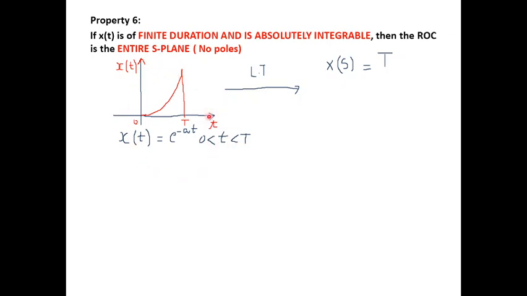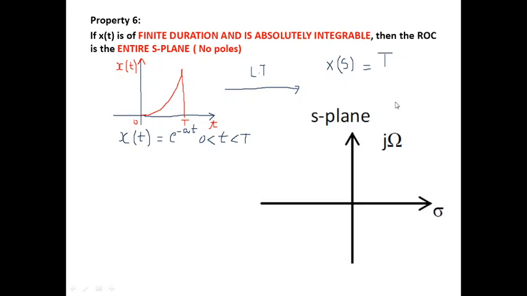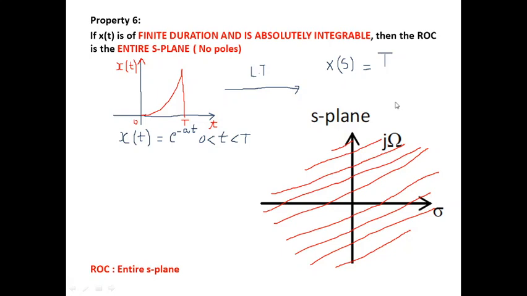If you try to find the Laplace transform for this signal, you will get X of s simply as T, which is nothing but the time duration. So here we see that you have only the numerator, whereas you don't have a denominator, meaning that there are no poles. When there are no poles, there is no boundary for the ROC, and hence we say that the ROC is the entire S plane.